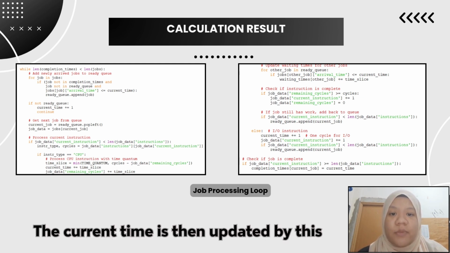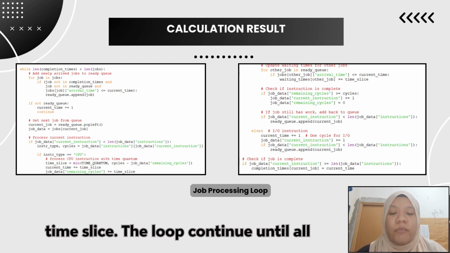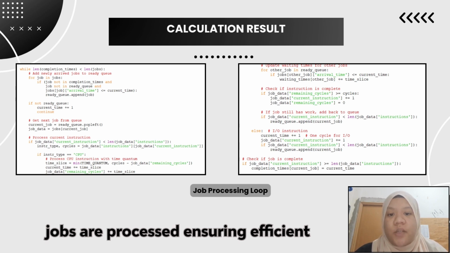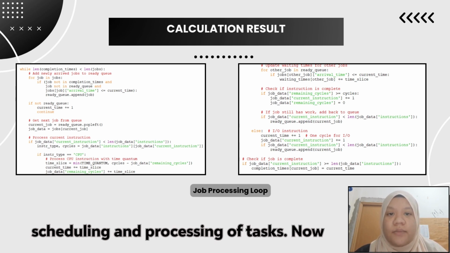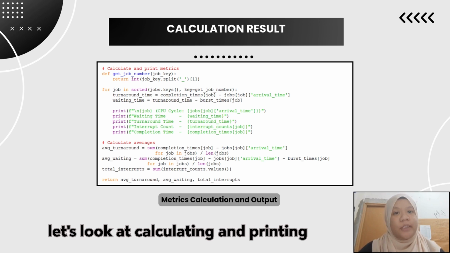The current time is then updated by this time slice. The loop continues until all jobs are processed, ensuring efficient scheduling and processing of tasks. Now let's look at calculating and printing job metrics.